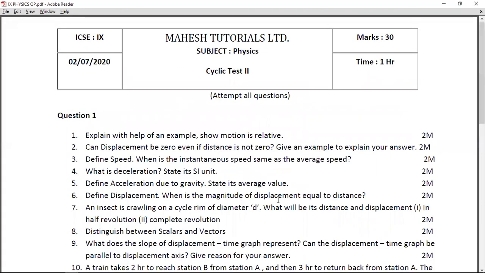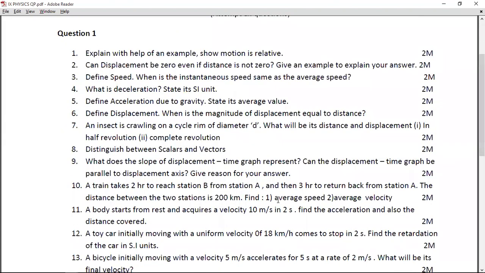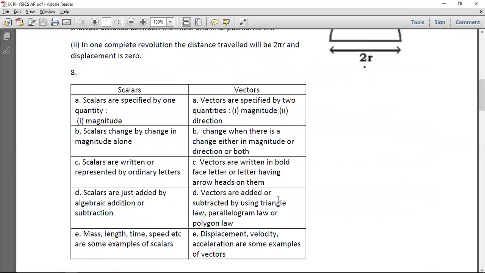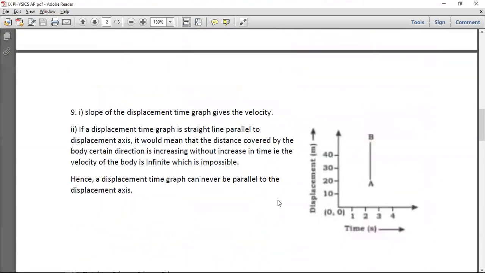Question number 9. What does the slope of displacement time graph represent? Can displacement time graph be parallel to the displacement axis? The first answer: the slope of displacement time graph, my dear friends, will be y2 minus y1 upon x2 minus x1, which is displacement upon time. Values on the y coordinate upon the values on the x coordinate, which is displacement upon time. Hence, the answer is velocity. I repeat, the slope of displacement time graph gives us velocity.